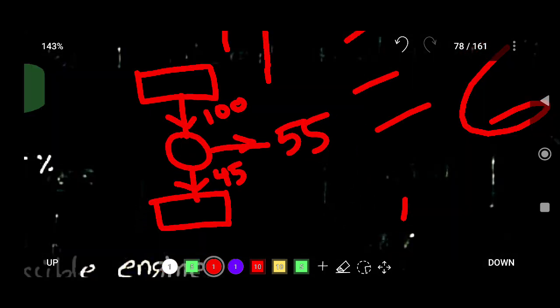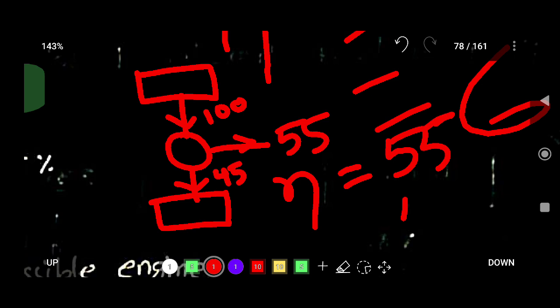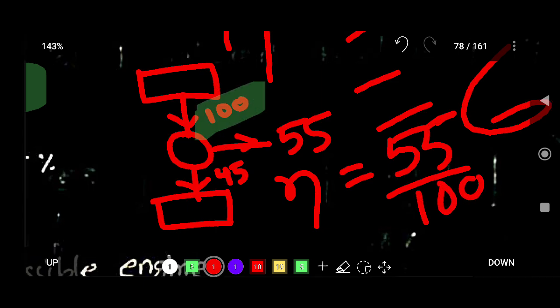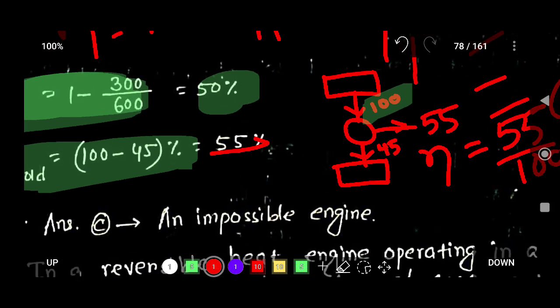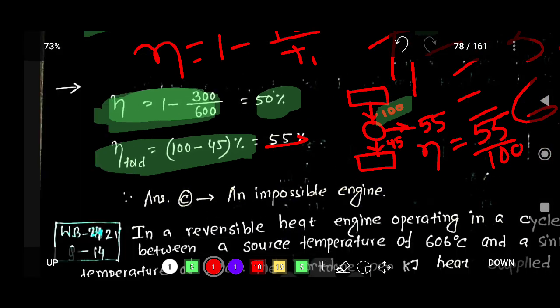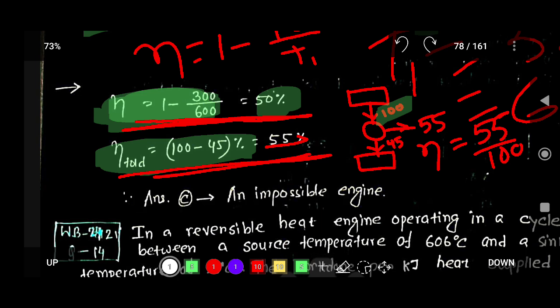If you want to calculate the efficiency, it is output 55 by input 100, so you get 55% efficiency. He said that the efficiency is 55%, but the maximum efficiency is 50%. So he told the wrong thing, and this is an impossible engine.